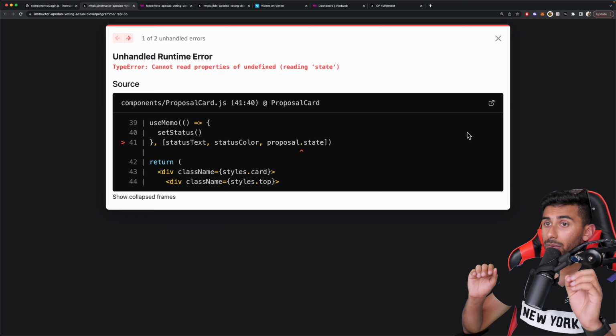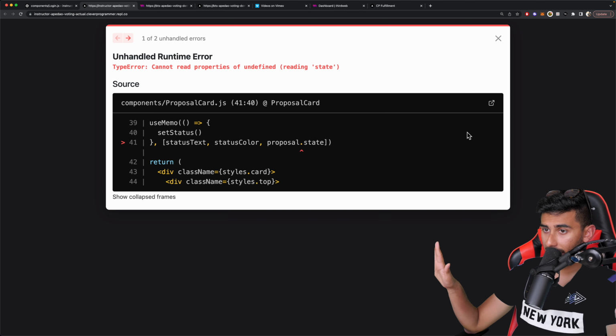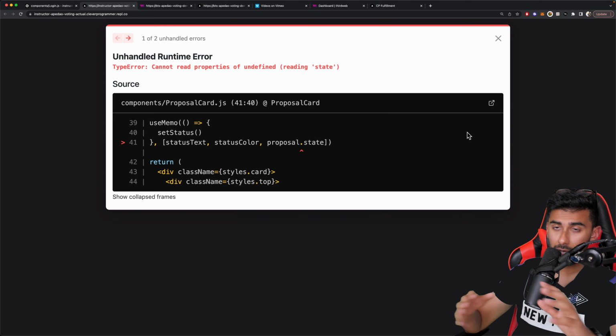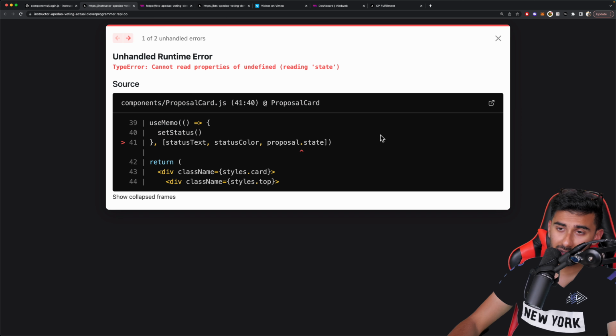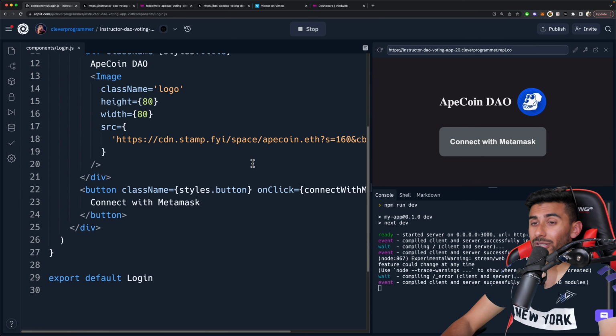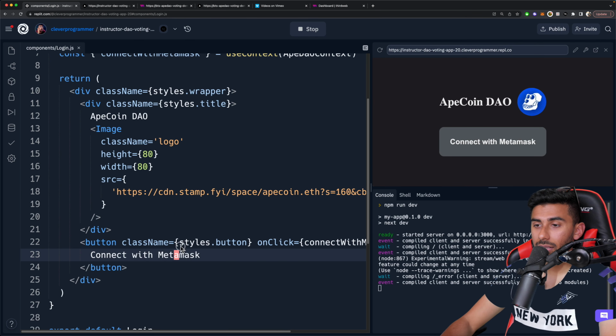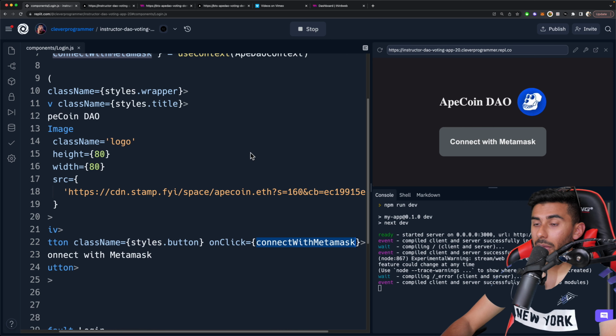Great. So now we're getting an error, which is totally okay. All we were trying to make work right now is connect wallet. So there's some other part of the app that's complaining. That's fine. We're going to fix that. No problem.